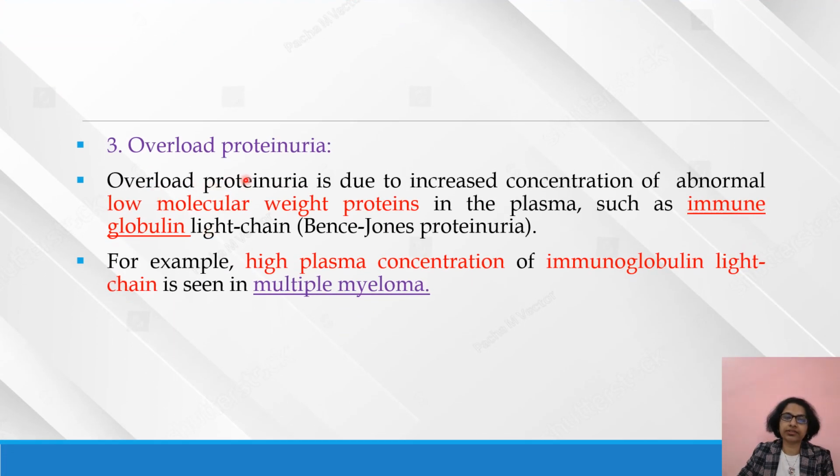Then the third one is overload proteinuria. In overload proteinuria, overload means something is in excess in the patient's body. So overload proteinuria is due to increased concentration of abnormal low molecular weight proteins in the plasma, such as immunoglobulin. That is known as Bence-Jones proteinuria. For example, a high plasma concentration of immunoglobulin light chain is seen in multiple myeloma.